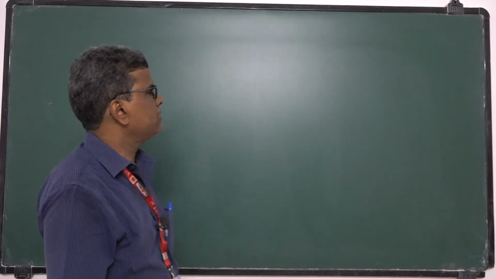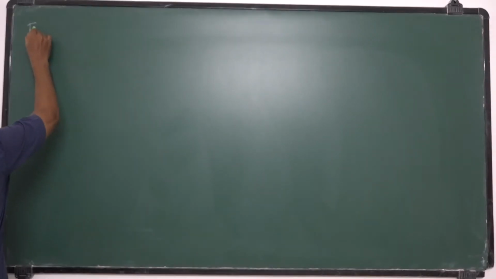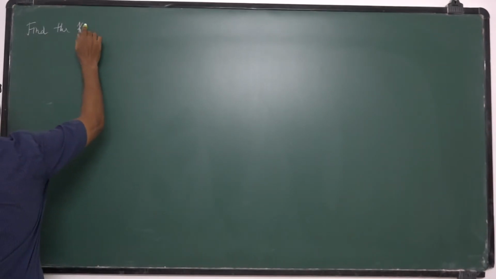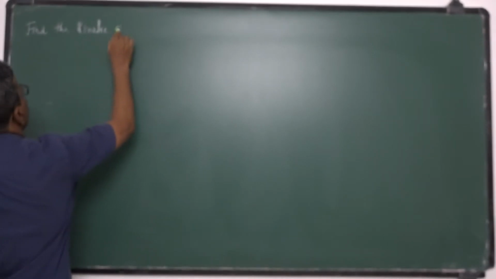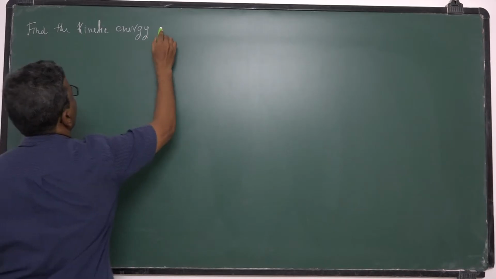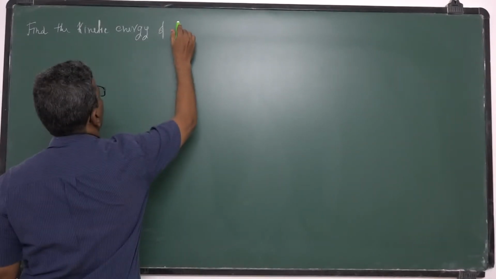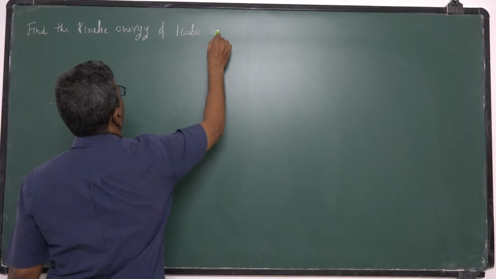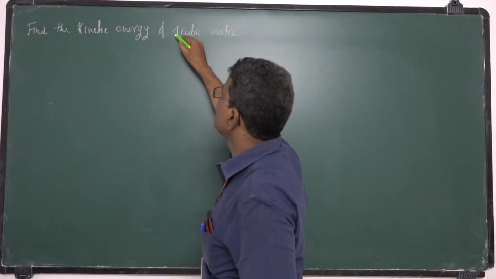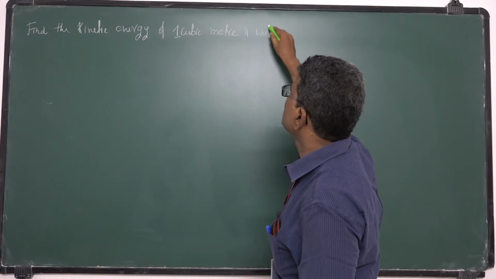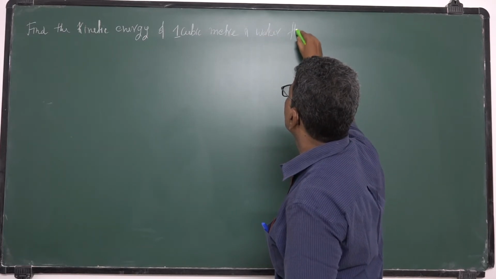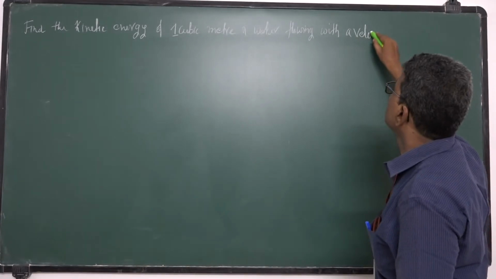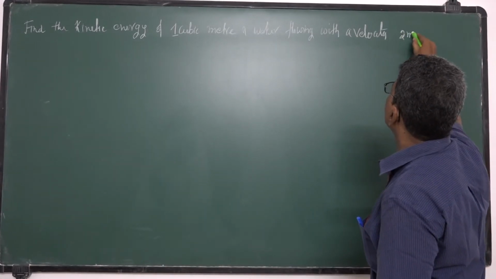Okay, now we take this example. Find the kinetic energy of 1 cubic meter of water flowing with velocity 2 meter second inverse.